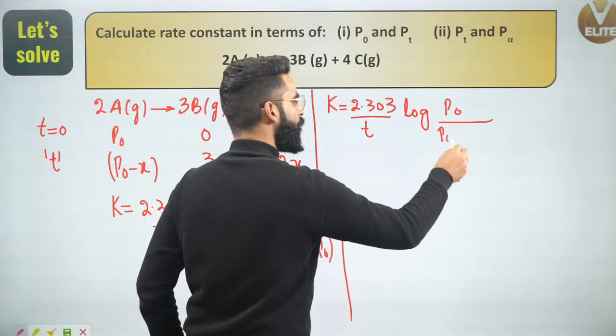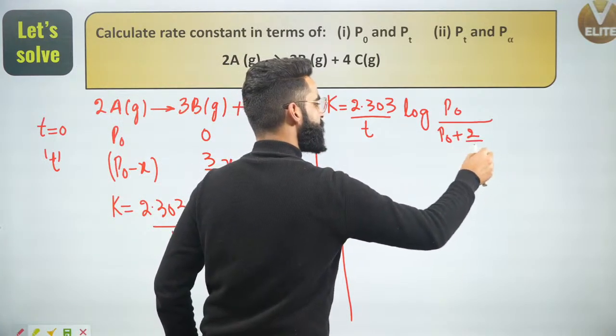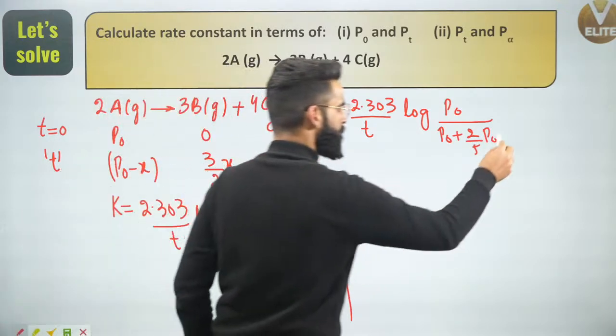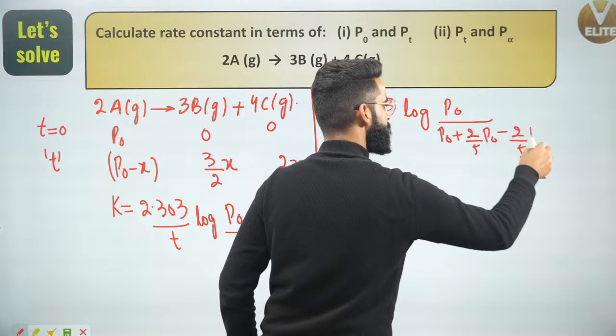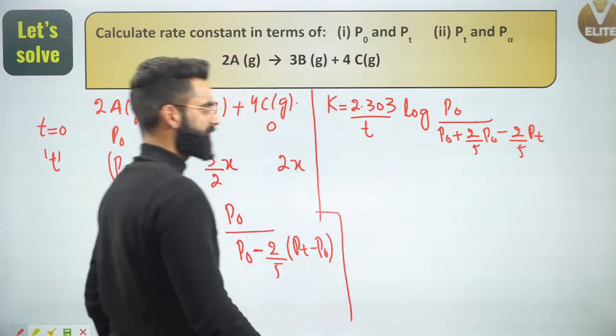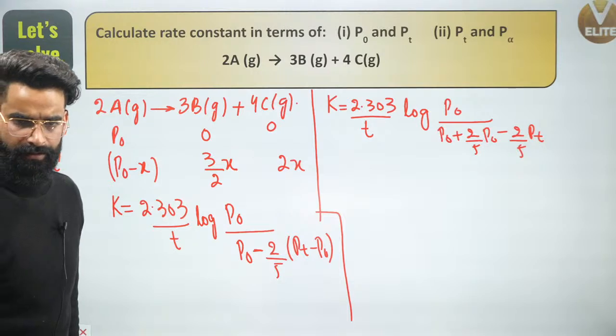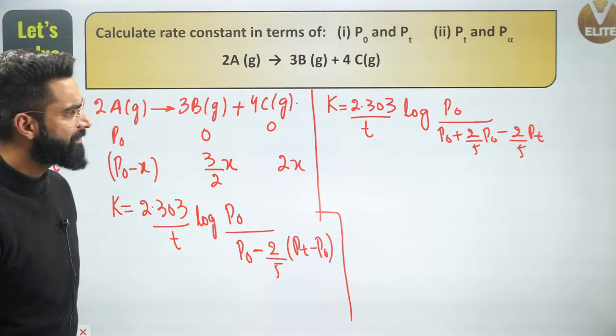So it's going to be P naught plus 2 divided by 5 P naught minus 2 by 5 Pt. Yes, this is something which I got right here. Correct?